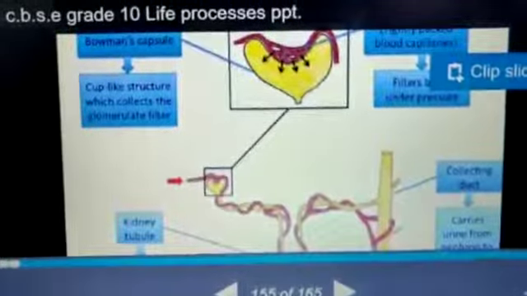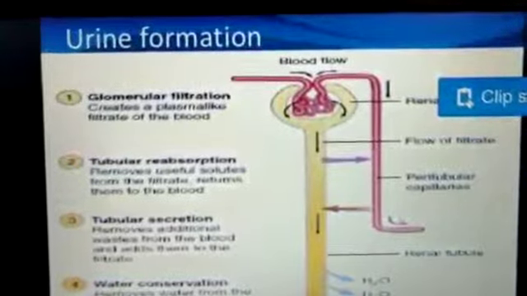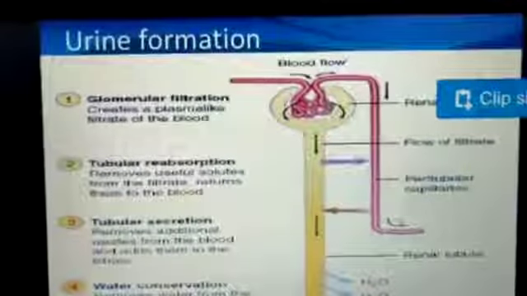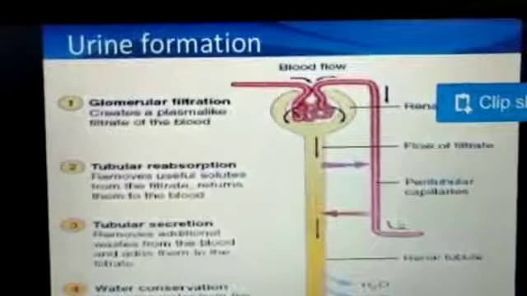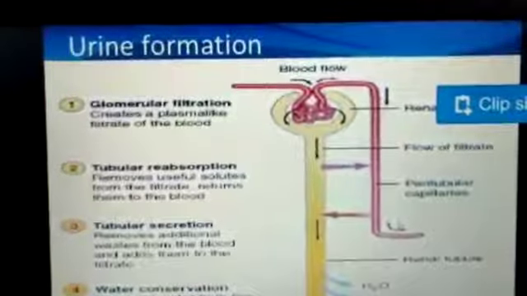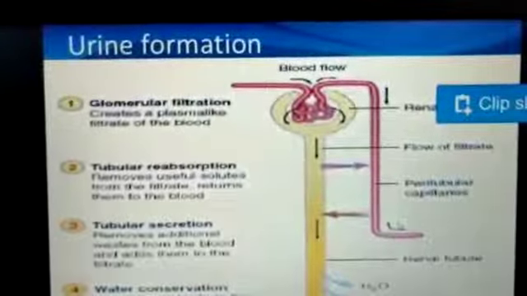It allows all the substances to enter the Bowman's capsule except the larger molecular proteins. Rest all is able to enter the glomerulus. That's why sometimes the question asks why the glomerular filtrate is very thick, because it allows almost everything to enter.